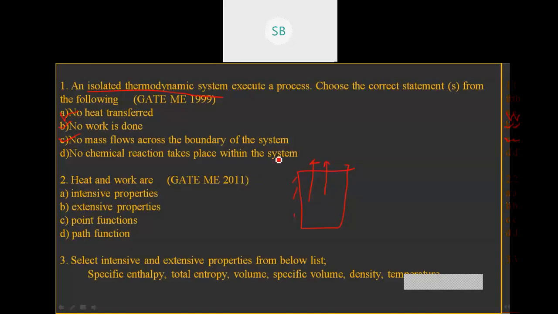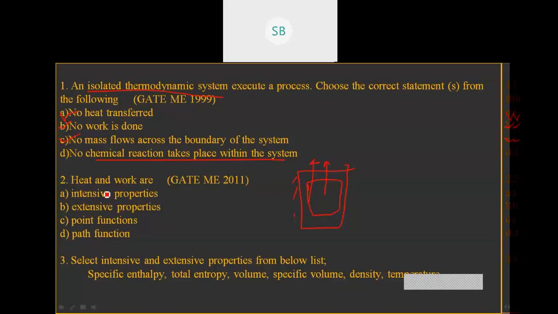But a chemical reaction may take place within the system. We cannot decide what will happen within the system; there may or may not be a chemical reaction. We cannot say whether any chemical reaction is present or not. So D is not correct, but the first three statements, A, B, C, are correct regarding an isolated thermodynamic system. So the answer will be A, B, C.